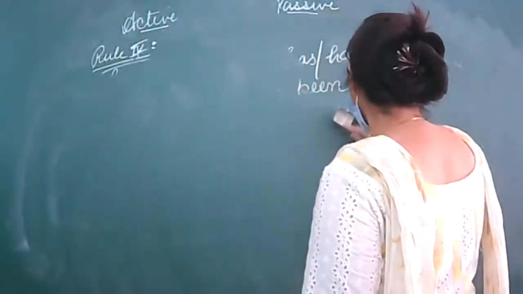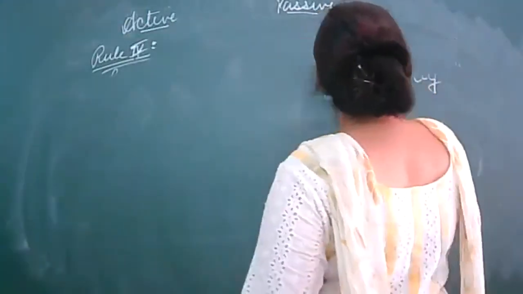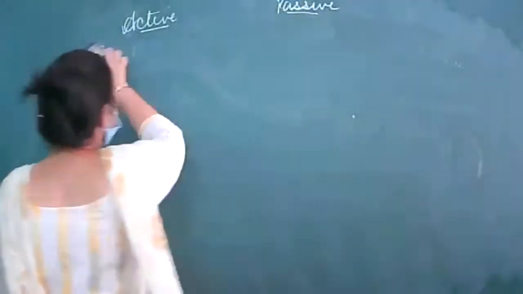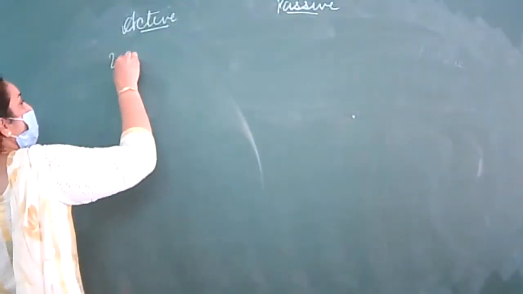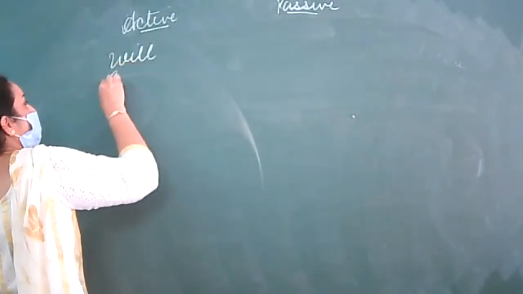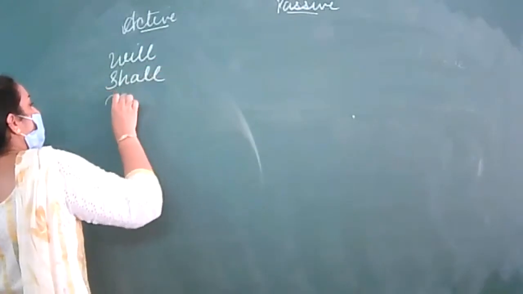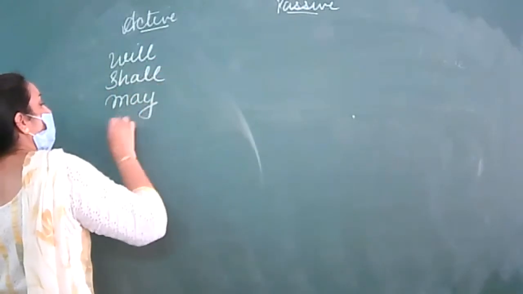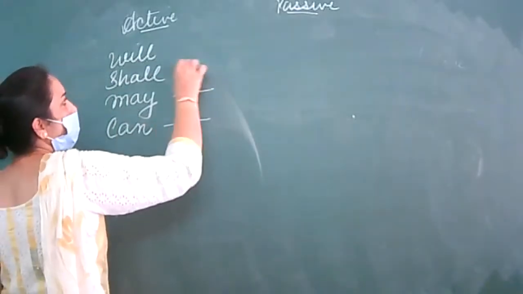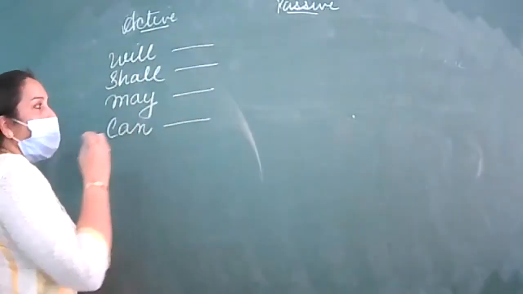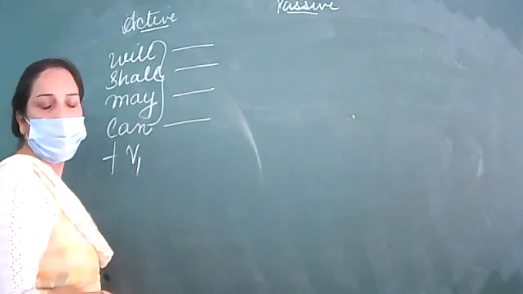See, there are different kinds of modals. Tell me which are they? Will, shall, may, can. When such things are given, we use a verb with them.